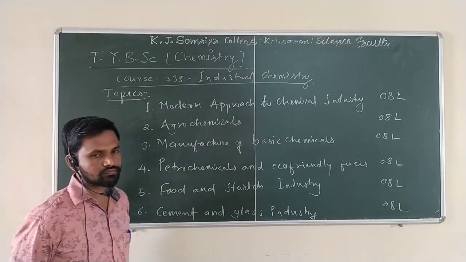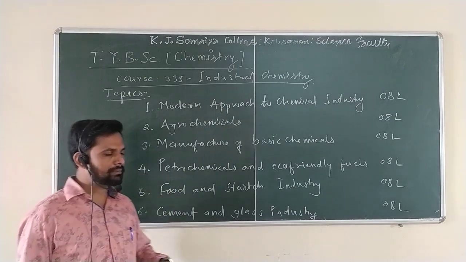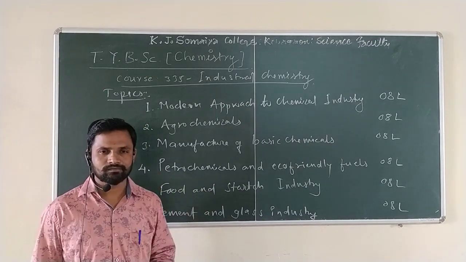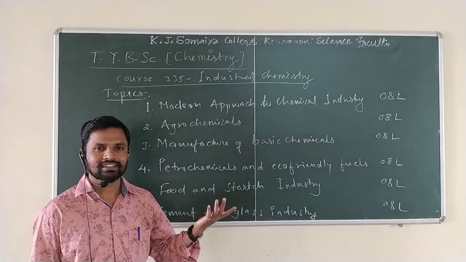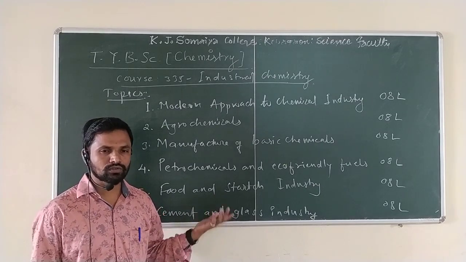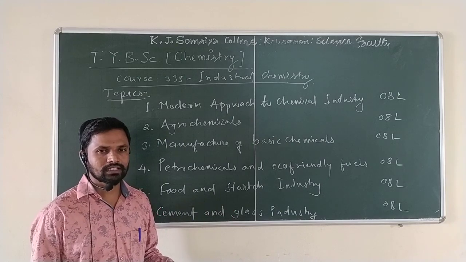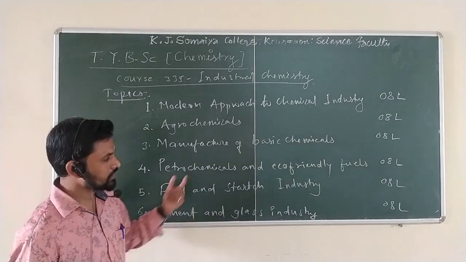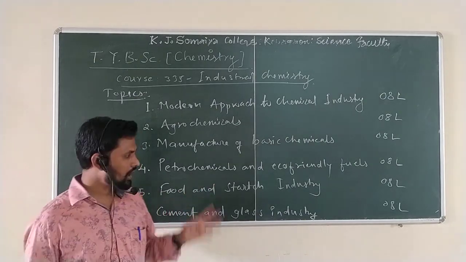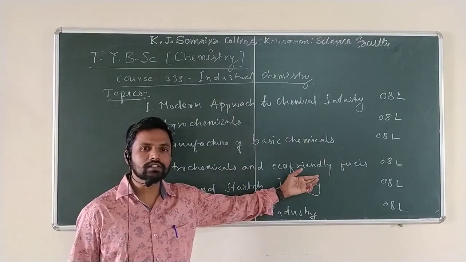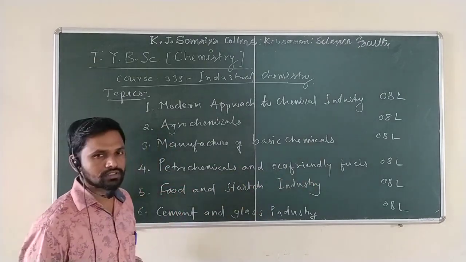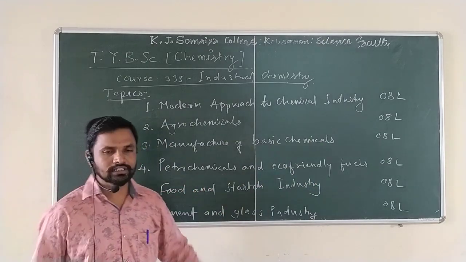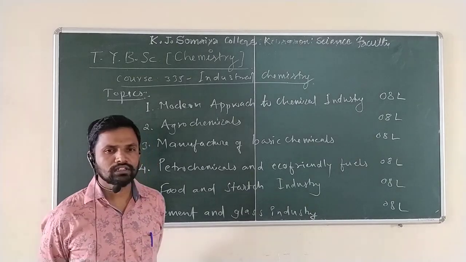Okay. In the fourth chapter, petrochemicals and eco-friendly fuel. This is also very important nowadays. We are causing more air pollution because of vehicles on the road, cars, two-wheelers, four-wheelers, all of them. That we have to minimize and reduce. What is meant by petrochemicals? What is the basic definition? And how can petrochemicals be converted into eco-friendly fuels? What eco-friendly fuels are there which can be used for human society? All these things we are going to study in petrochemicals and eco-friendly fuels.